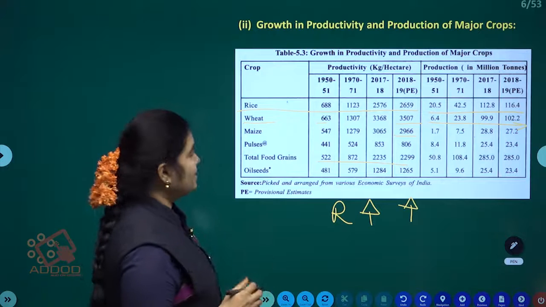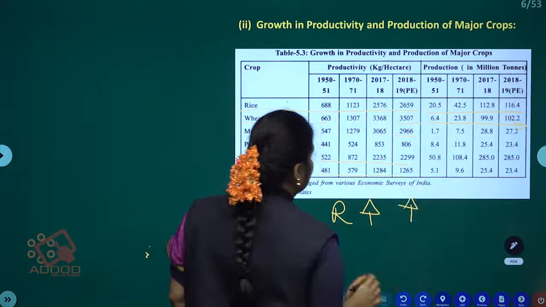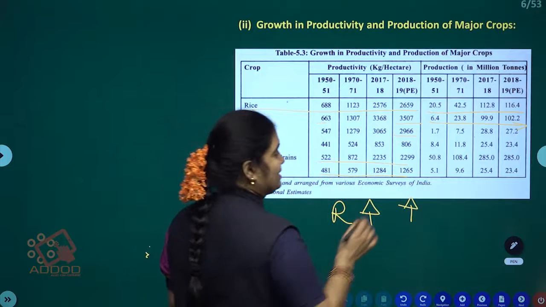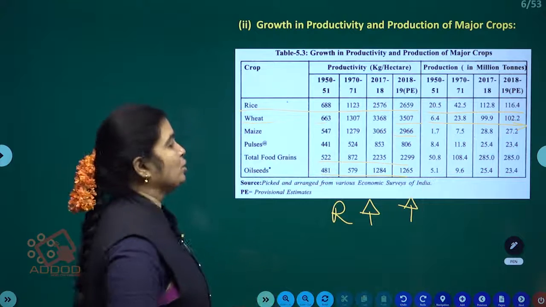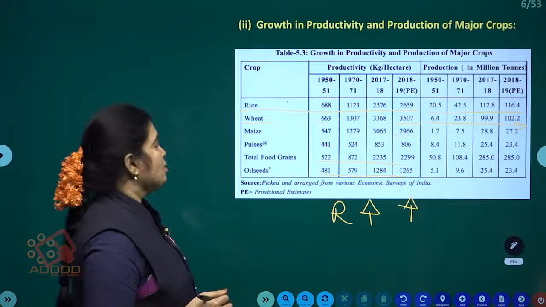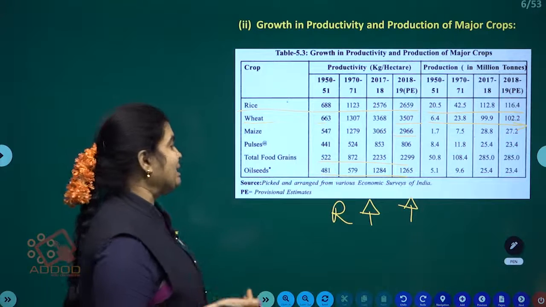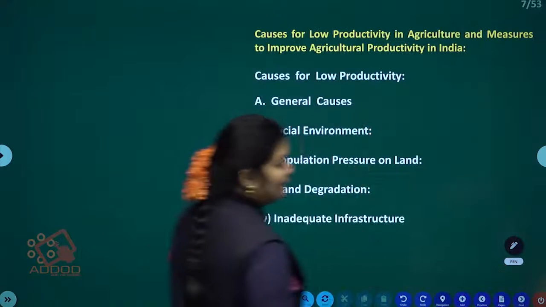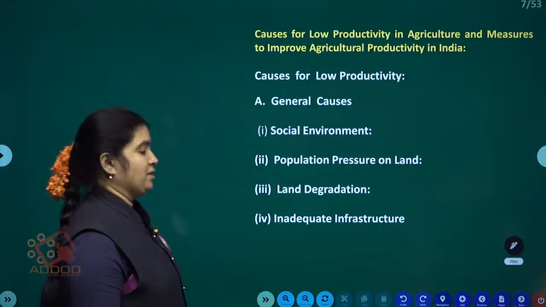Next, oil seeds productivity also shows an increasing level day by day, from 481 to 1265. Then production is also 5.1 to 23.4. So oil seeds productivity and production are both at an increasing level. This is the information about agriculture productivity and production. Now, causes for low productivity.